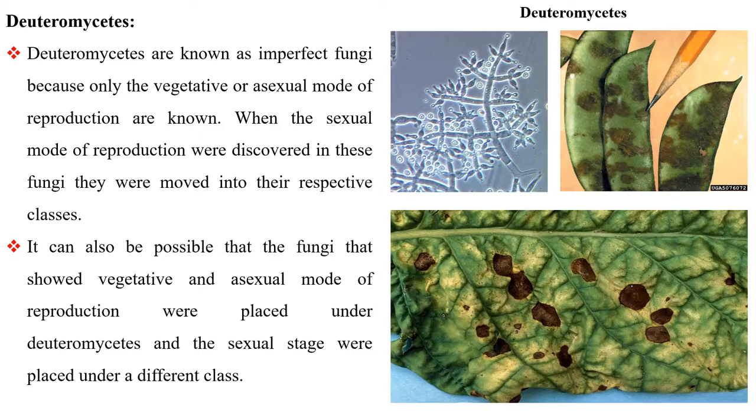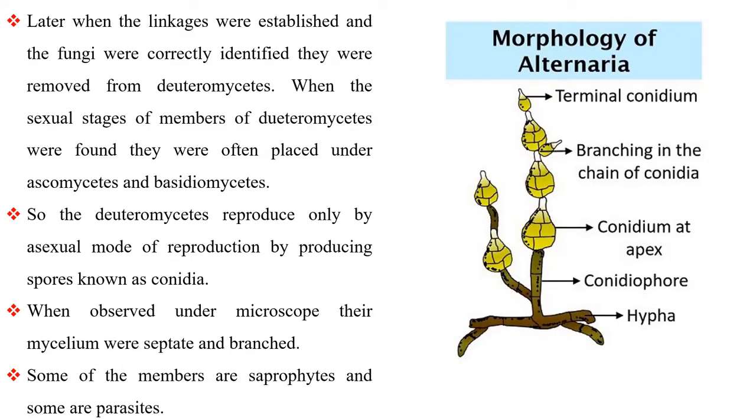It is also possible that fungi that showed vegetative and asexual modes of reproduction were placed under Deuteromycetes and the sexual stage was placed under a different class. Later, when the linkages were established and the fungi were correctly identified, they were removed from Deuteromycetes. When the sexual stages of members of Deuteromycetes were found, they were often placed under Ascomycetes and Basidiomycetes.